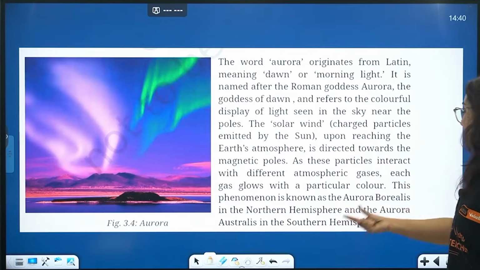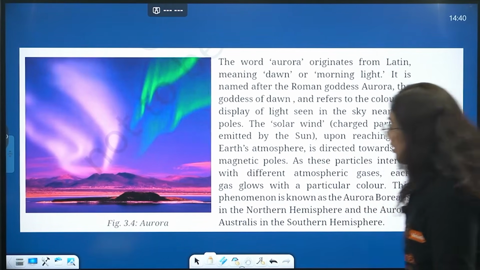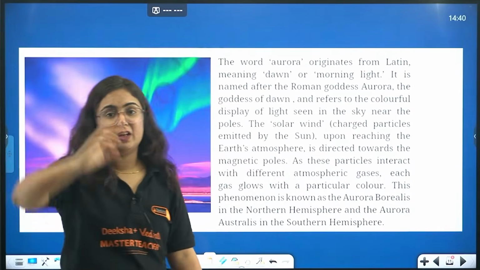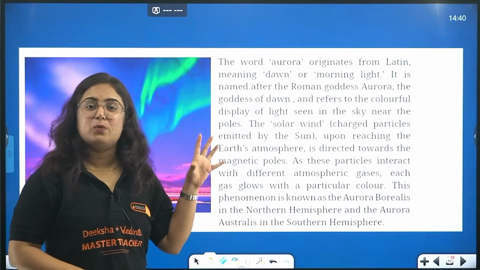This phenomenon is known as aurora borealis in the northern hemisphere and aurora australis in the southern hemisphere. Borealis in the northern hemisphere and australis in the southern hemisphere. So this is what it looks like.